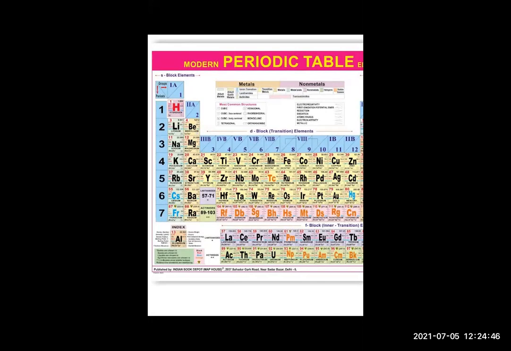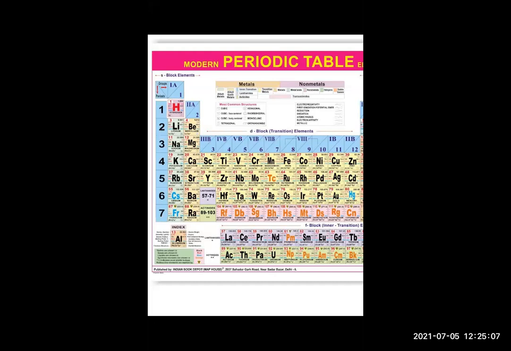What happens to atomic radius? It will decrease. So potassium is small, then calcium will have a little bigger atomic radius, then strontium will have a little bigger, like that. Atomic radius goes on decreasing.